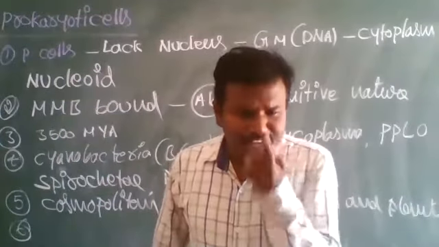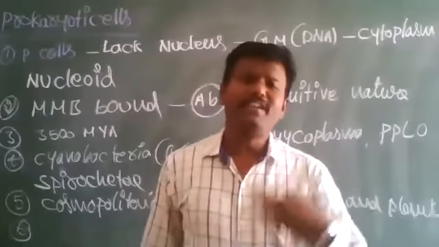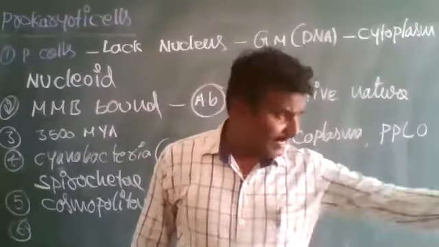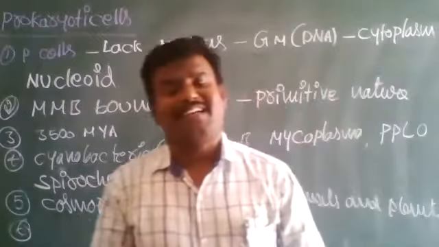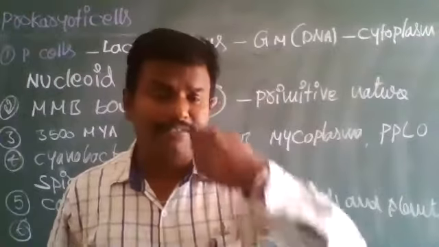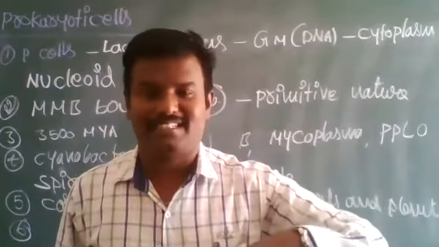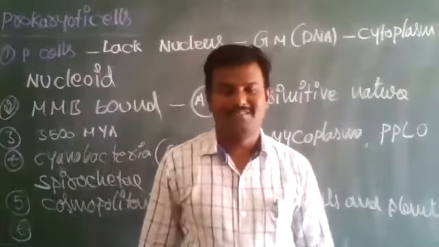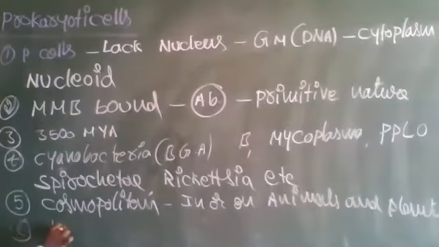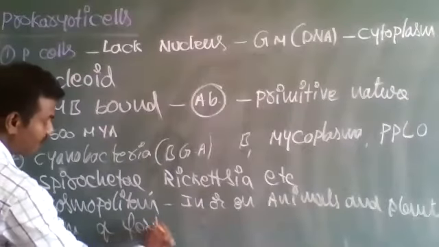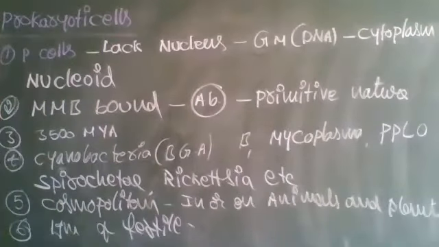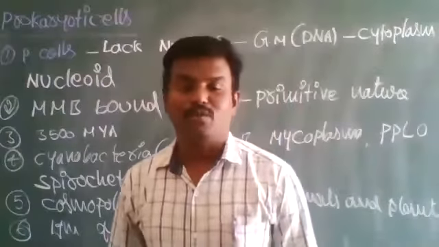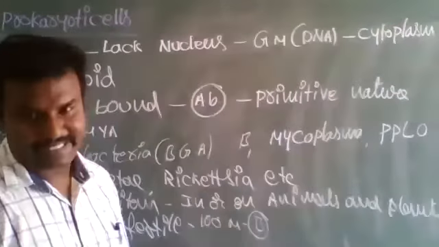Bacteria can survive everywhere. One gram of fertile soil contains 100 million bacteria. Bacteria can even flourish in our mouth, tongue, and tooth region, so a large number of bacteria can easily survive.